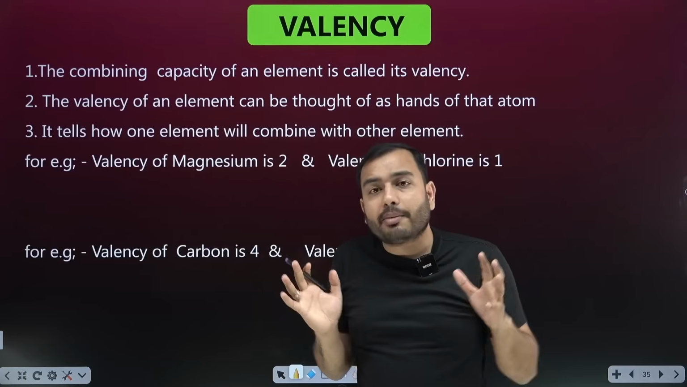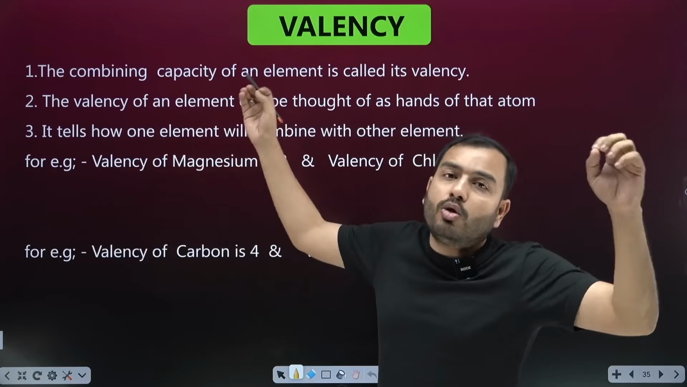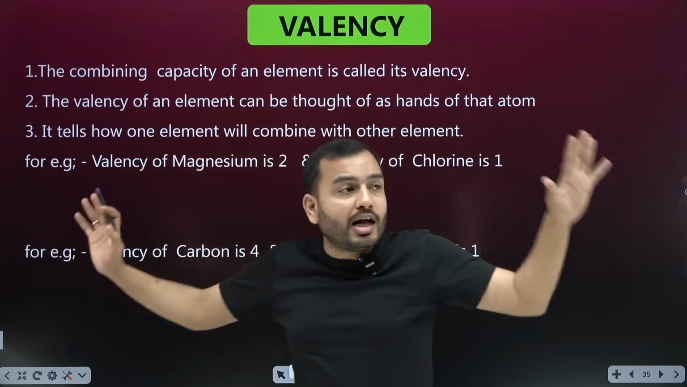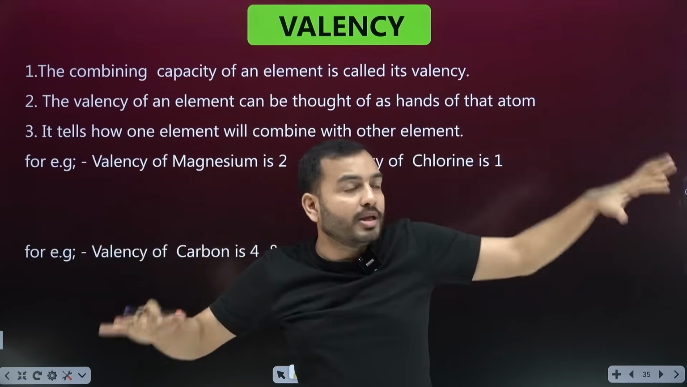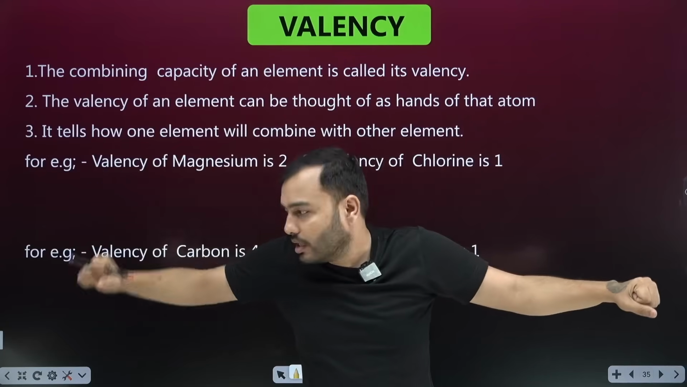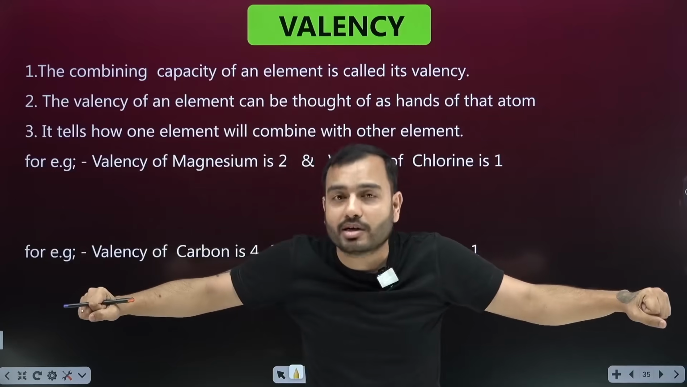So some elements have how many hands? So we call it valency. The more hands I would have, the more I would be able to connect with people. If I have 2 hands, then I can hold 2 people's hands, one from here, one from this side. In life, by the way, hold 1 person's hand, not 2.